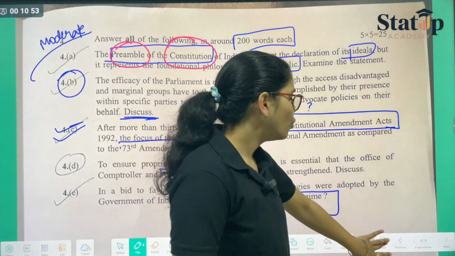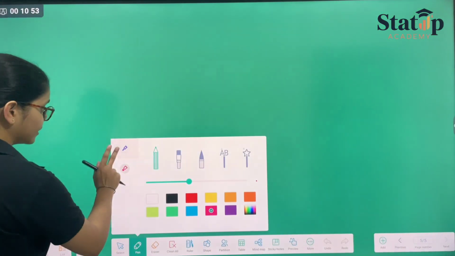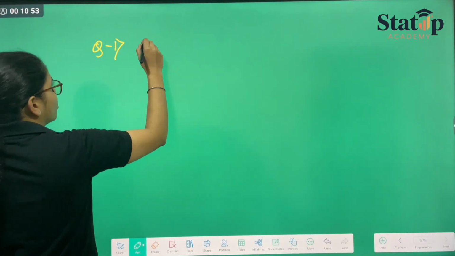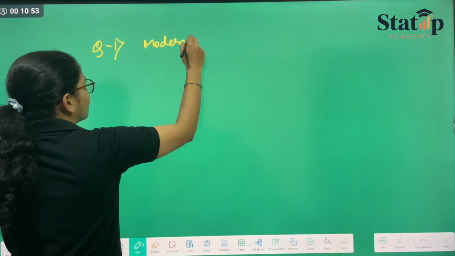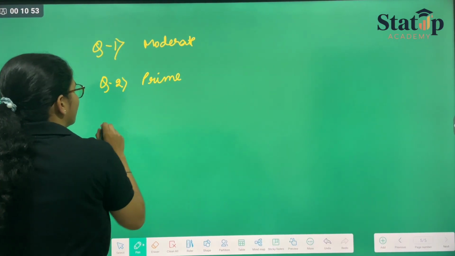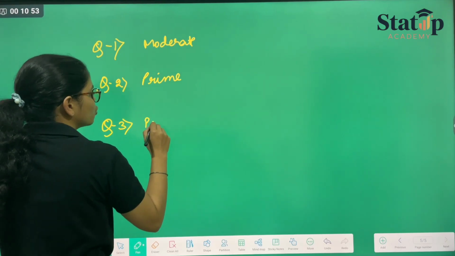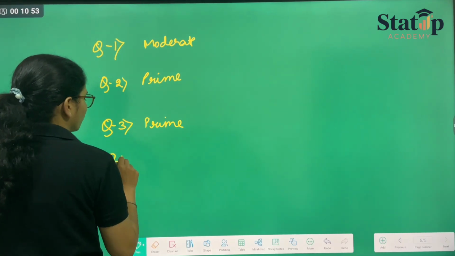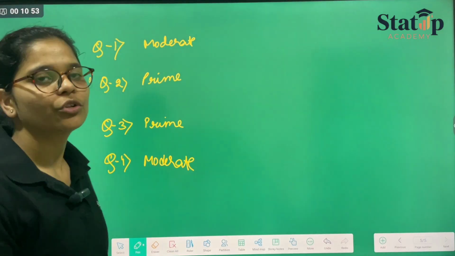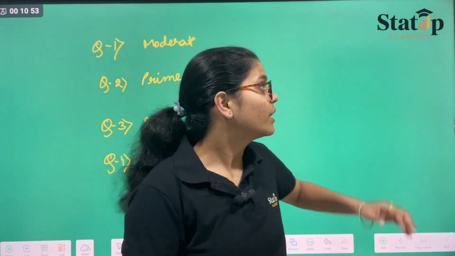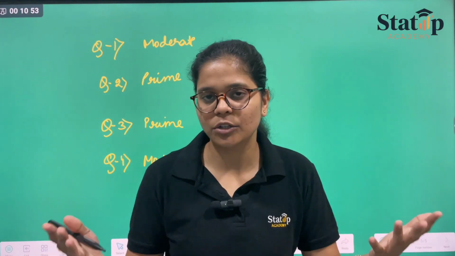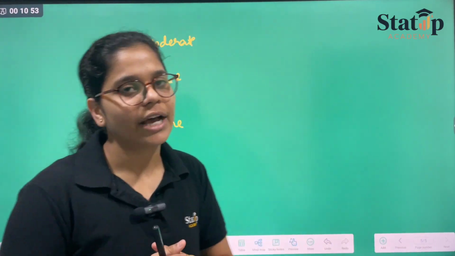So if we look at the overall conclusion roughly, we can say the question number 1 refers to your moderate. Question number 2 was your prime level, and question number 3 has to be the prime level, and your question number 4 was again moderate. So easy peasy question cannot be there because it is UPSC and you are getting moderate sort of questions. It means you have prepared well, means you have studied well and you are prepared well. So that is the basic thing.